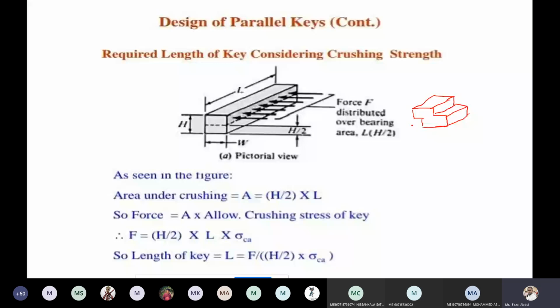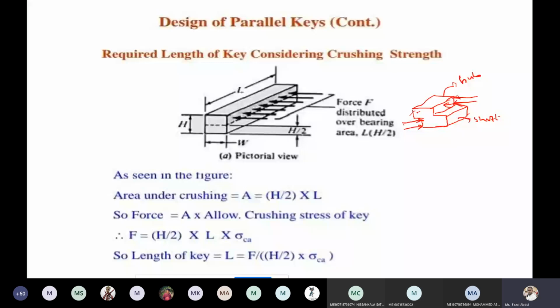Now this half portion is carried in the shaft recess, and this half portion is carried in the hub recess. Because the shaft is always carrying the torque, the tangential force is acting here, and the hub is at rest at the beginning, so opposite forces are generated like this.